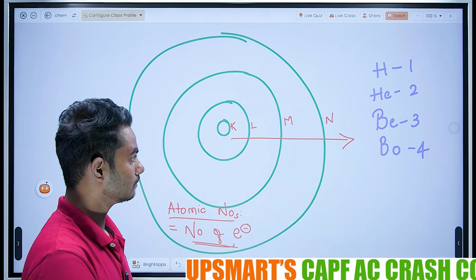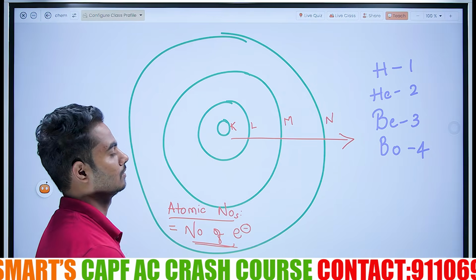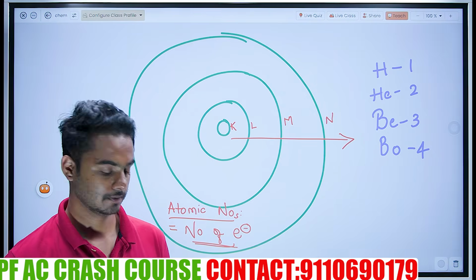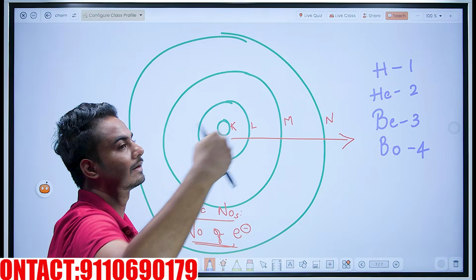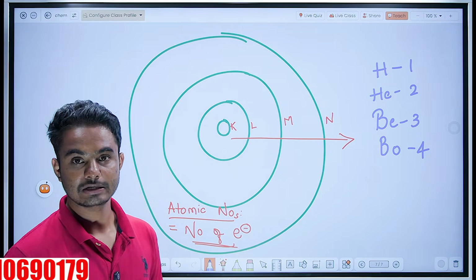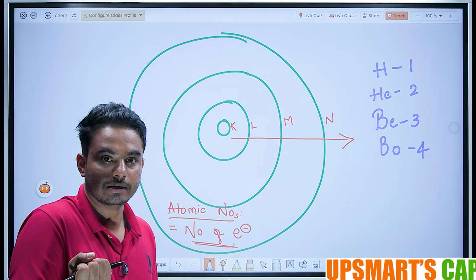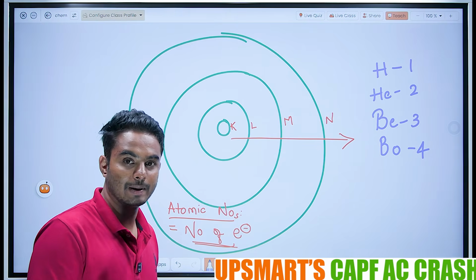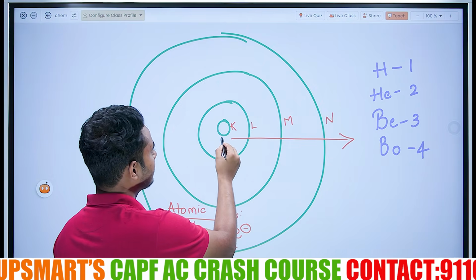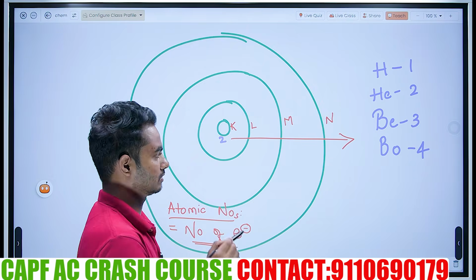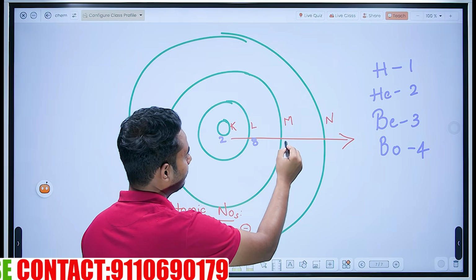Now what happens is, I told you about the shells. Now, how many electrons can each shell cater? That is the capacity of each shell. Now, it is a concept. See, the K shell can have at max 2 electrons. The L shell can have at max 8 electrons. M, 18.